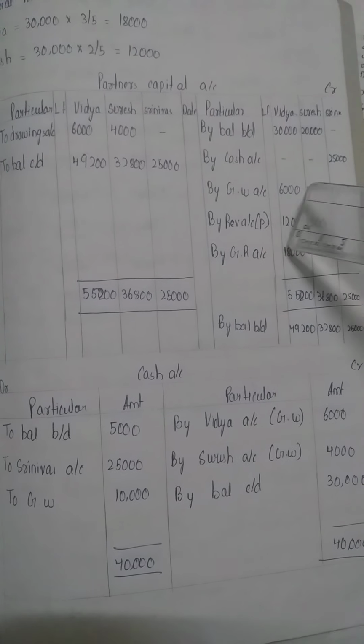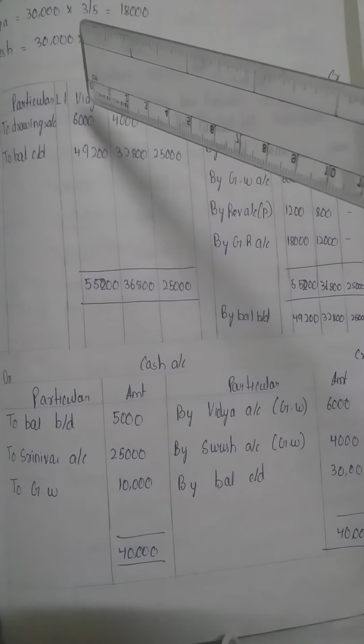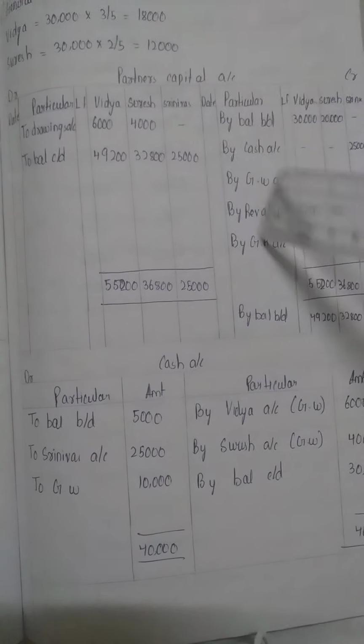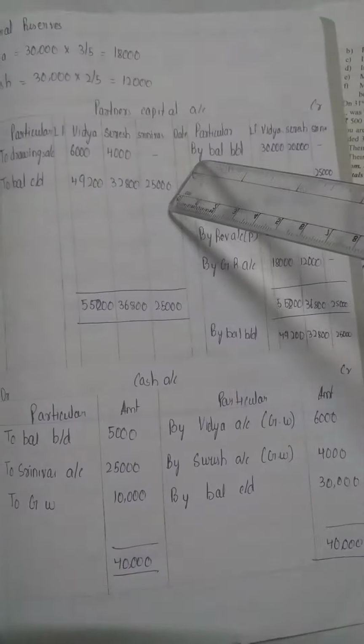From the highest amount we have to deduct these amounts of the debit side, 6,000 and 4,000. After deducting, we have to write the amounts here.